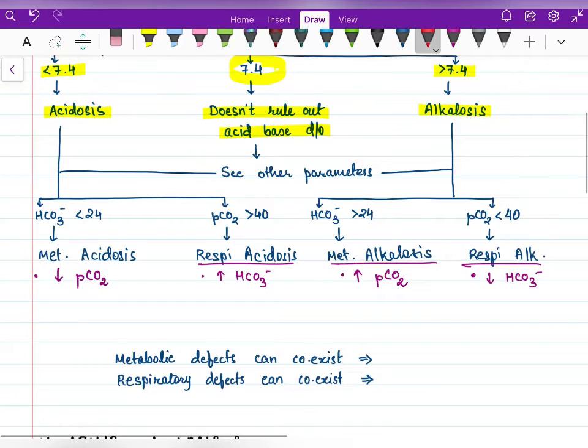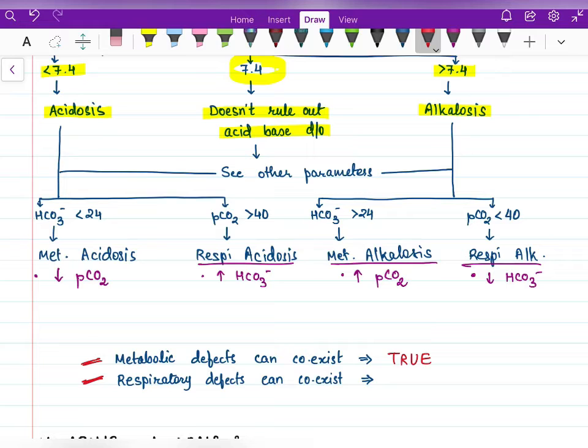Now, these are two statements: metabolic defects can coexist, and respiratory defects can coexist. The first statement, that metabolic defects can coexist, is a true statement. As we all know, the patient can present with both diarrhea and vomiting. Vomiting will lead to metabolic alkalosis and diarrhea will lead to metabolic acidosis. So metabolic alkalosis plus acidosis can both be seen at the same time in the patient.